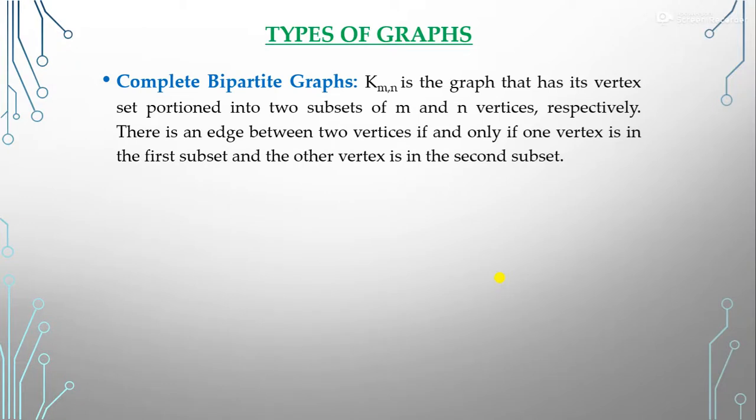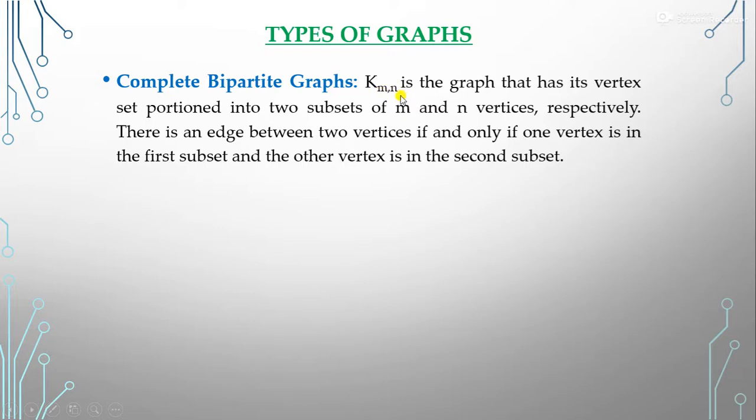Now, the next one is the complete bipartite graph. So what is the complete bipartite graph? We denote it by capital K m,n. What are m and n? Here, m and n are the sizes of the two subsets. We divide, as in the bipartite graph, into two sets. So one set is M and another set is N.